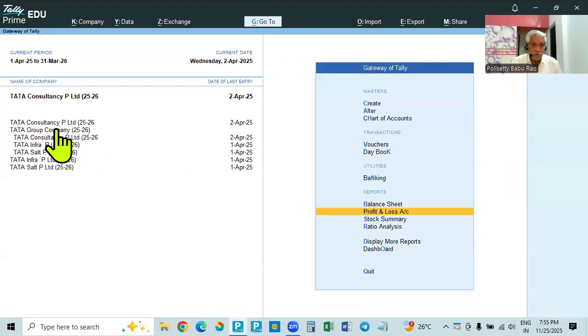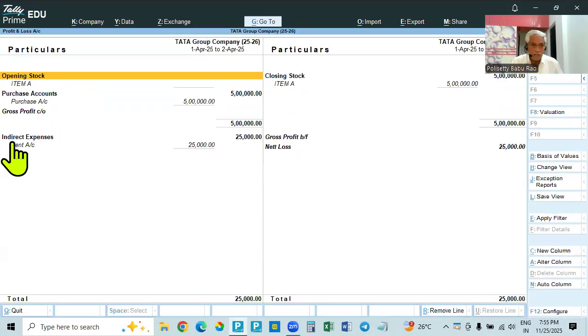So it is showing. So go to group company also. See the balance sheet. Yes, the profit and loss account. Here also rent debit, net loss. Net loss. So 5 lakhs and 5 lakhs.